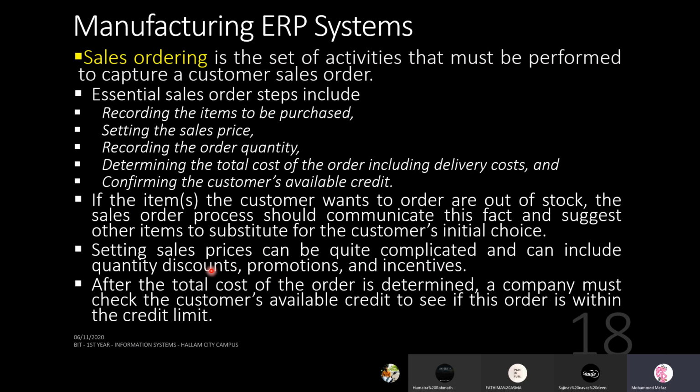So those things can be considered. After the total cost of the order is determined, the company must check the customer's available credit to see if this order is within the credit limit. Sometimes this can be checked at the beginning, or maybe after verifying everything from your side. That is a decision that can be taken within the company, depending on how you implement your system.